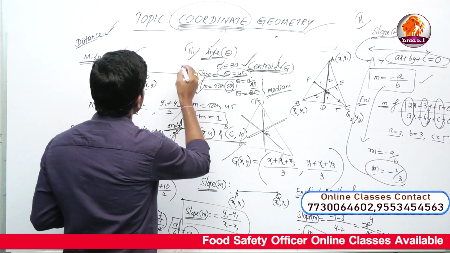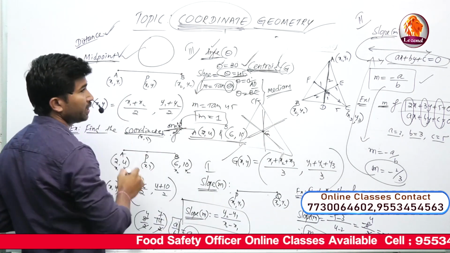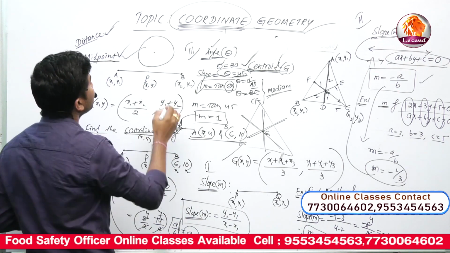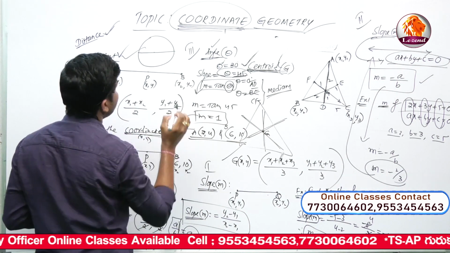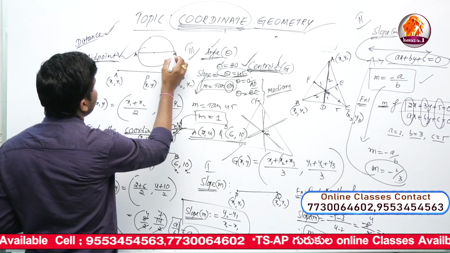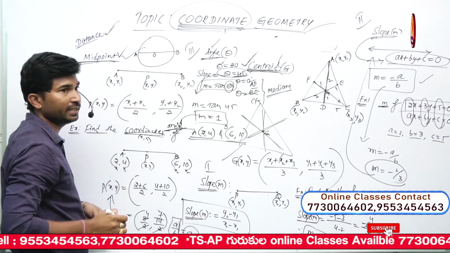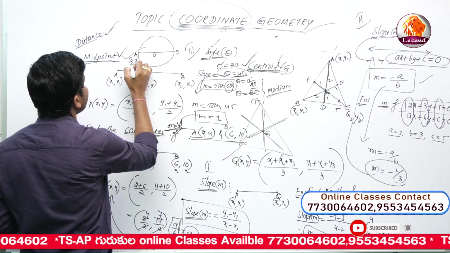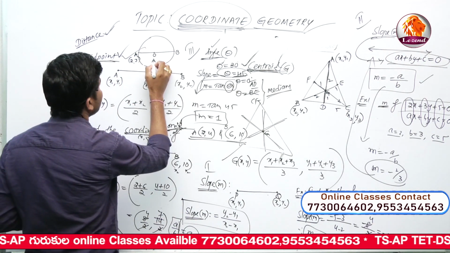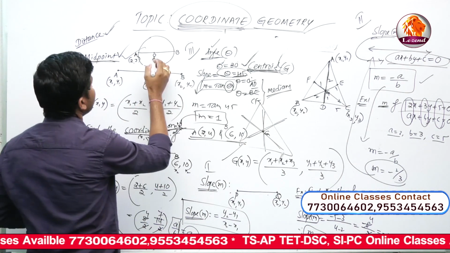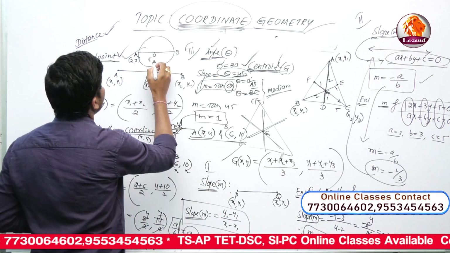For example, a circle. This is a circle and this is the center. Take the diameter, which is nothing but a line segment, formed by the 2 points, point A and point B. O is exactly the center. Sometimes point A is given as 2, 3, and the center, which is the midpoint, is given as minus 1, 2.